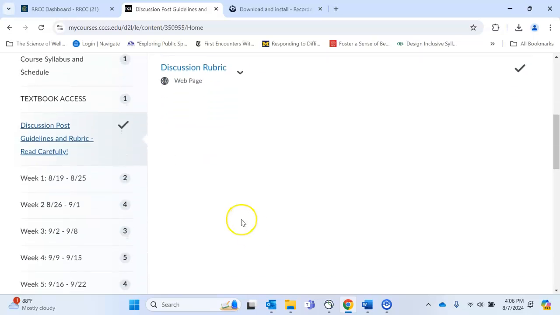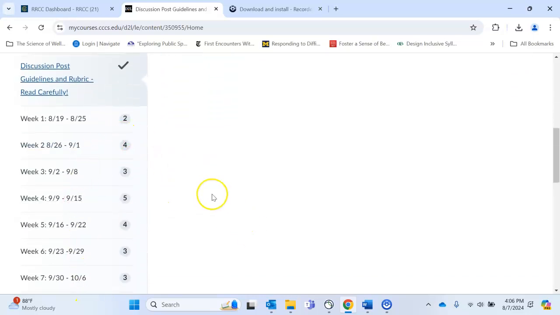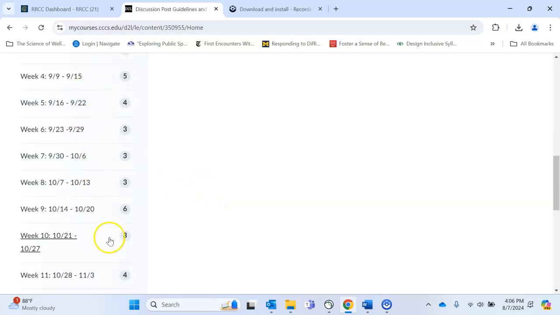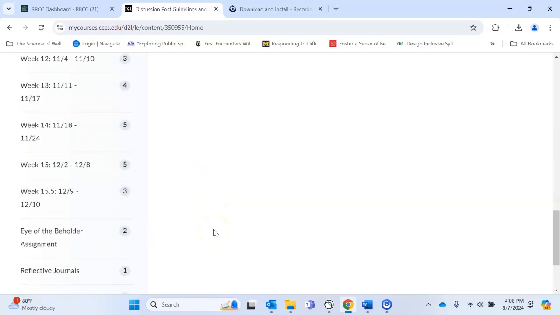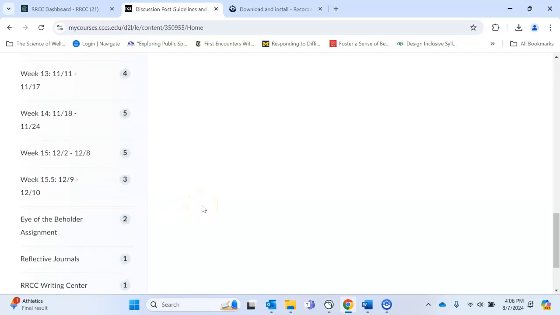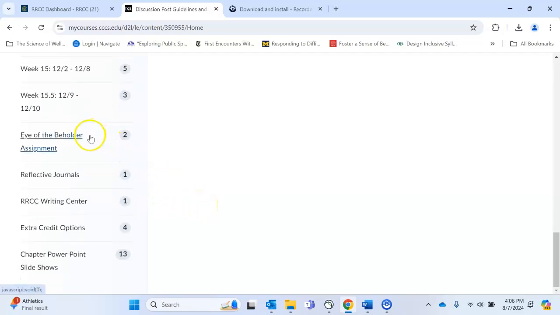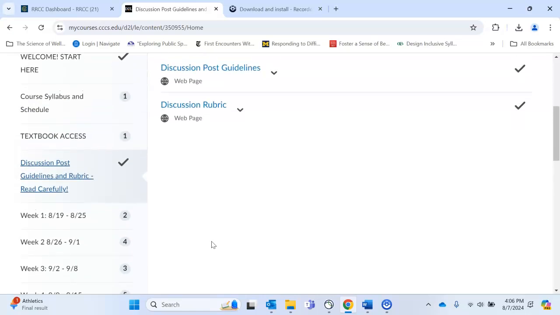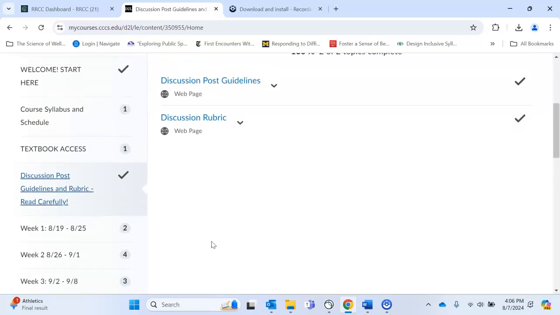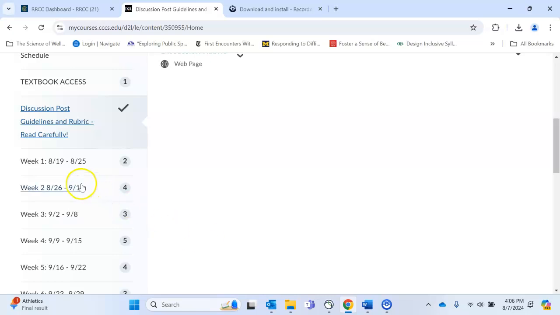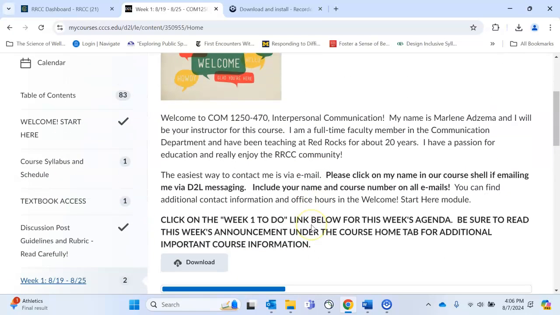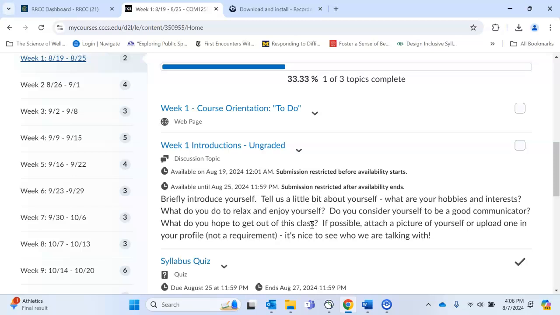Then you'll see, as we scroll down here on the left, the weekly modules. We have 15.5 modules in here, as well as a module describing each of the written elements here, RRCC Writing Center information, extra credit, and chapter PowerPoint slideshows. The slideshows do not replace reading the textbook, but they can be a good supplement. Each week you'll want to click on that weekly module, and you'll find information for that week.